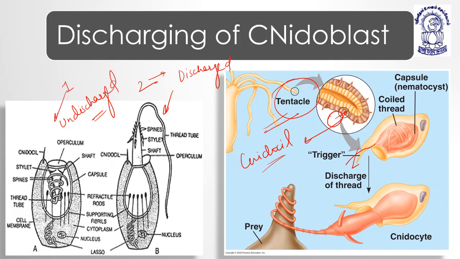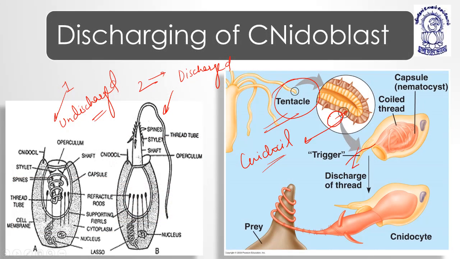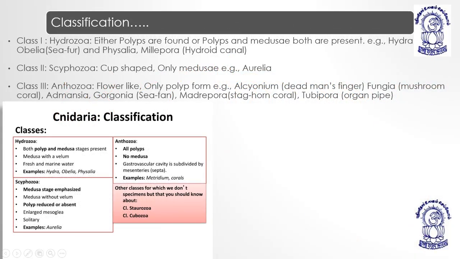It will secrete some kind of hypnotoxin, a paralyzing toxin, or it can create a sensation of high irritation because of the hair-like stinging cells. It depends on what they have. So these are discharged and undischarged nidoblasts. Then we have classification, right? Just a minute, we'll start the classification.